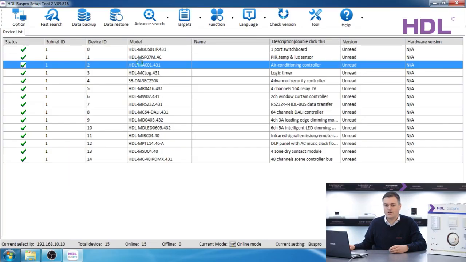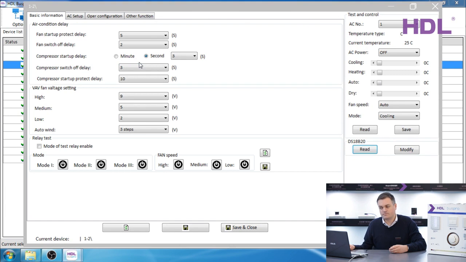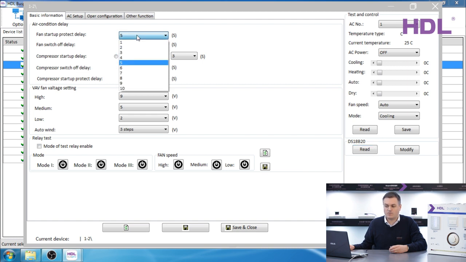First, we double click on the module. We have a number of settings. On the basic information page, we can change the fan startup protect delay, which means it can be protected within the number of seconds. The fan switch off delay, the compressor startup delay in minutes or seconds, compressor switch off delay, compressor startup protect delay.